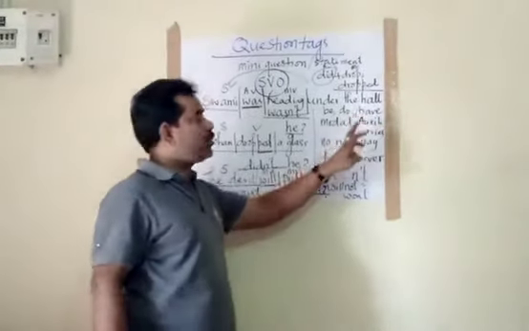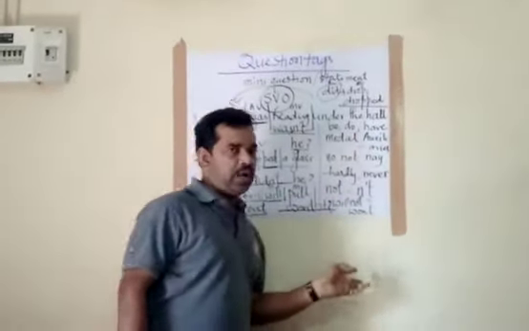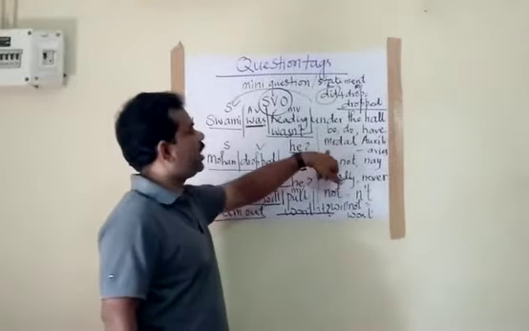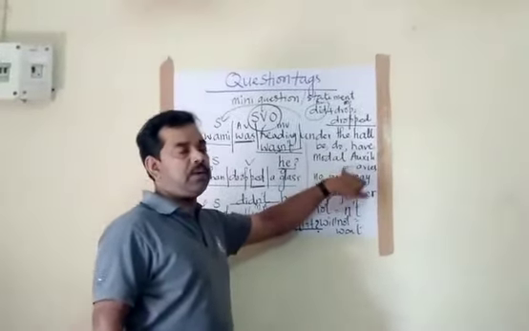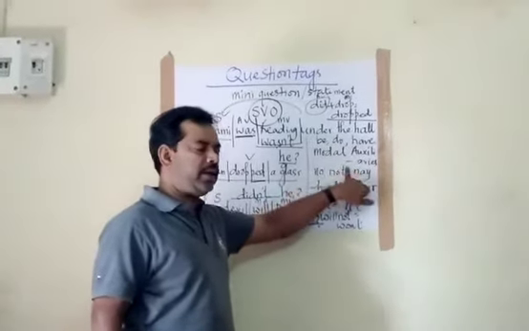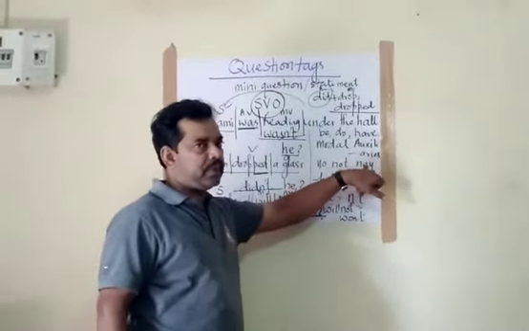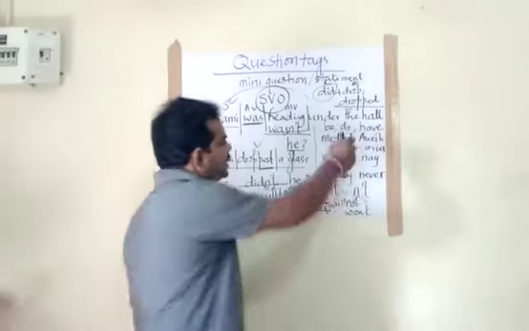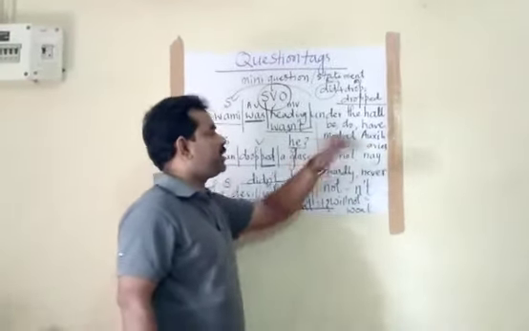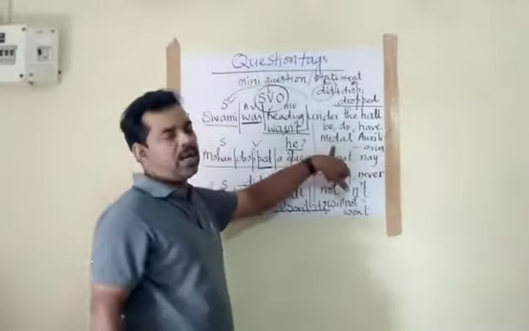You have knowledge of modal auxiliaries. Modal auxiliaries are like can, could, may, might, shall, should, must, ought to, dare, need to, used to. This vocabulary is labeled as modal auxiliaries.